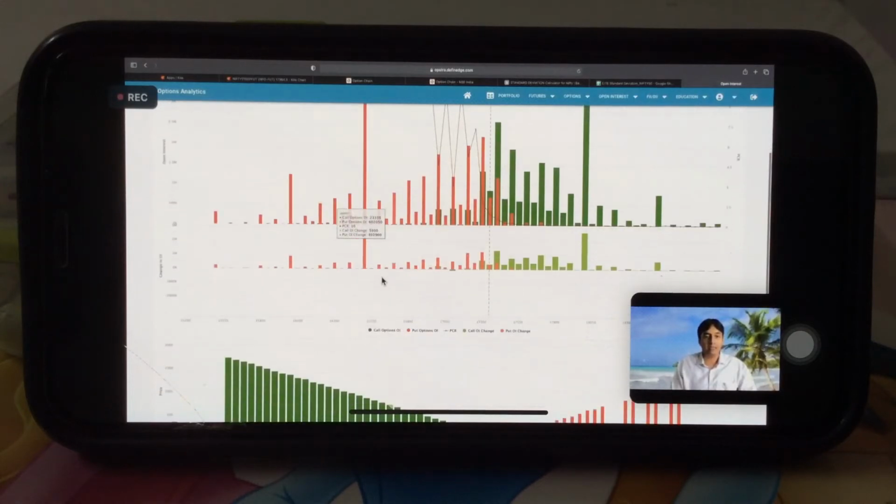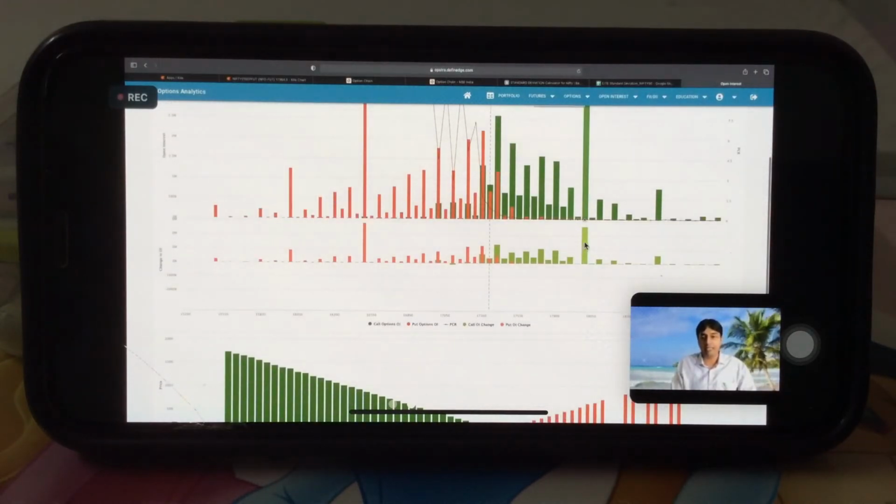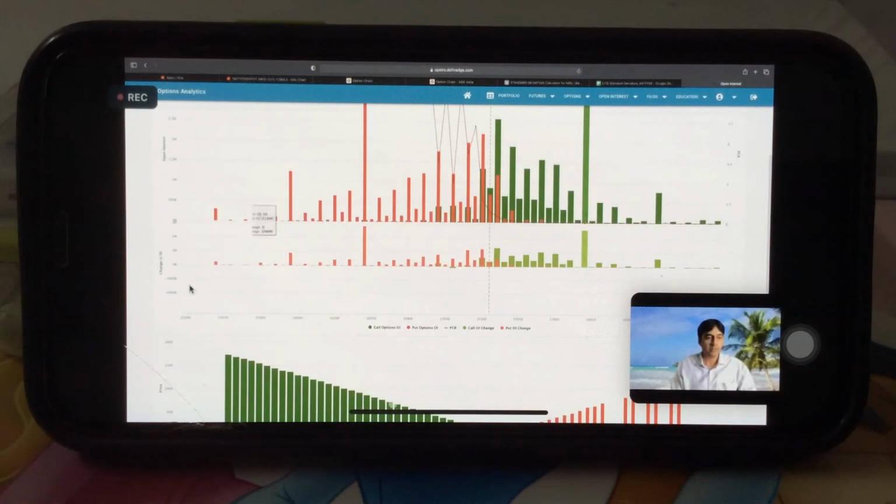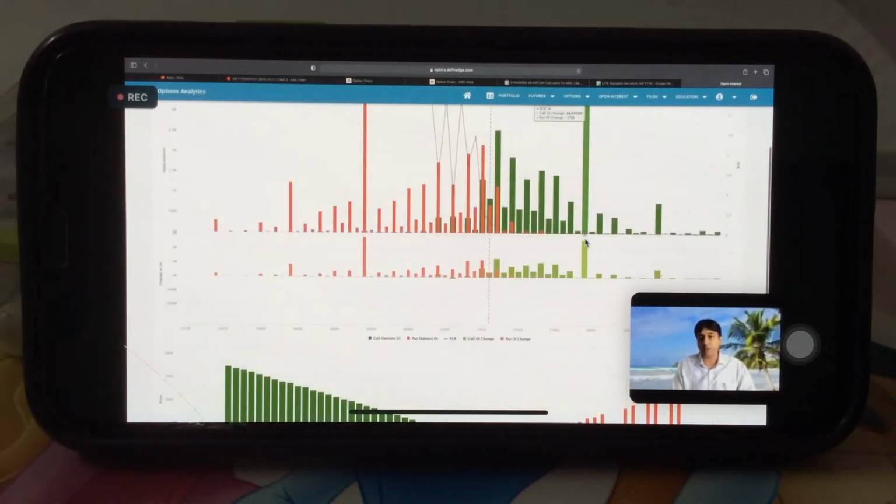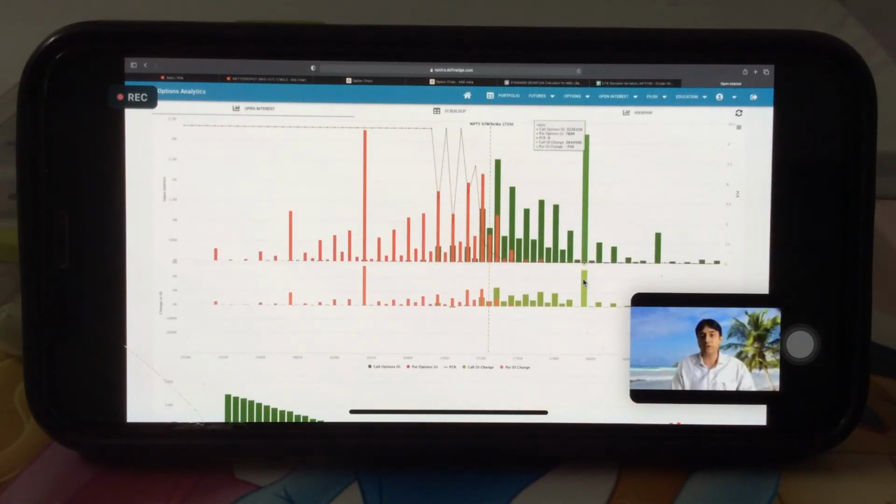Here on the downside we can see this is open interest and this is change in open interest. This second bar we are seeing is the change. So we can see the highest change in open interest is at 18,000, right? So that contract has been added with more open interest, and on the put side 16,500.